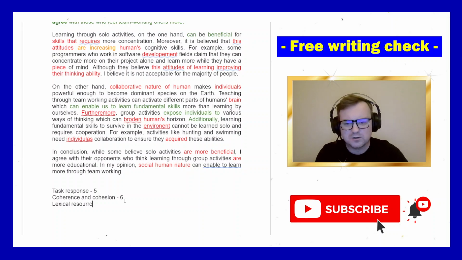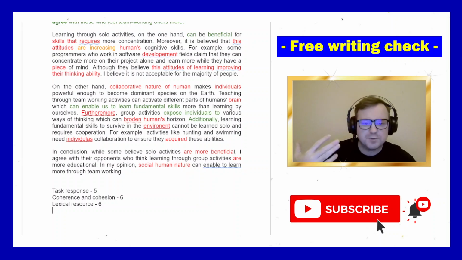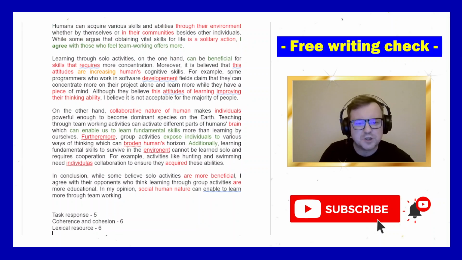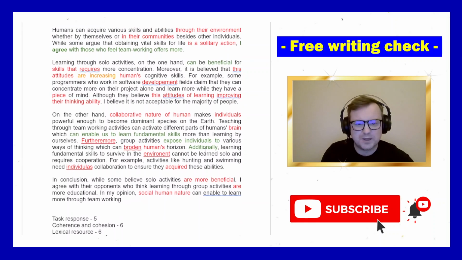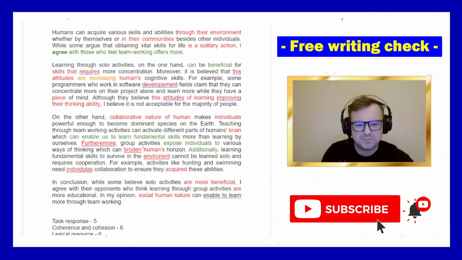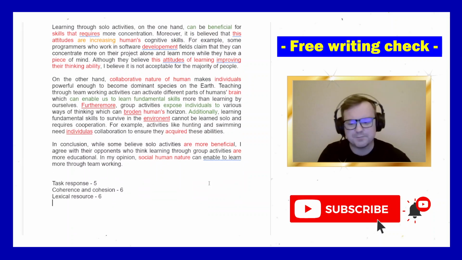Lexical resource, I'll go with 6. The candidate's vocab is good, and we do get some nice collocation. Their fundamental skills, expose somebody to, enable is good, beneficial is good. Good vocab, but there are so many spelling mistakes that I don't need to check more. And in addition to that, some slightly strange use of vocab. For me, that makes it a 6.